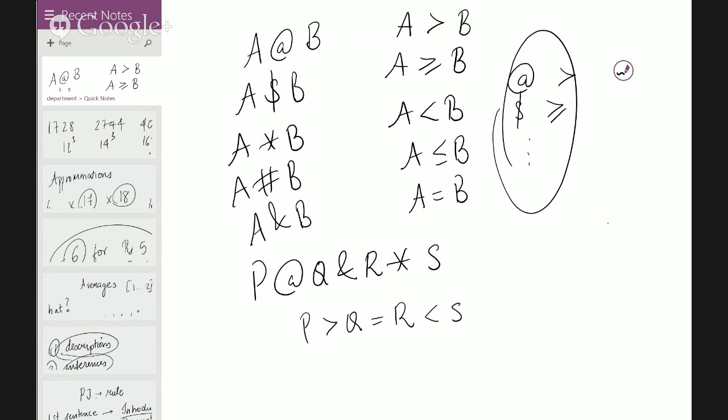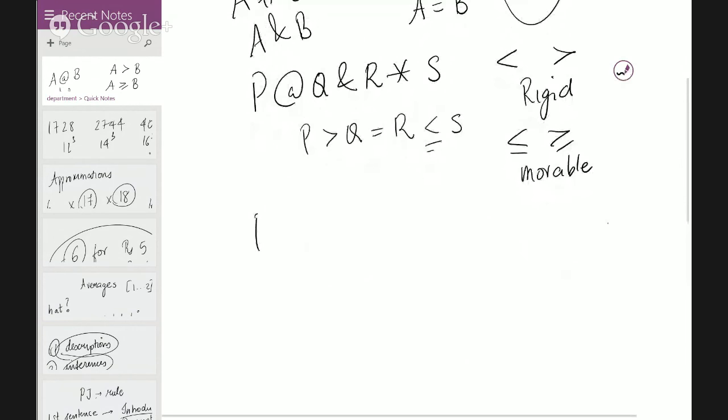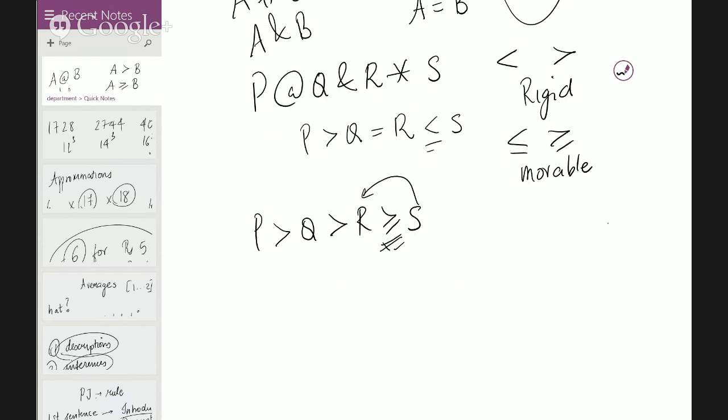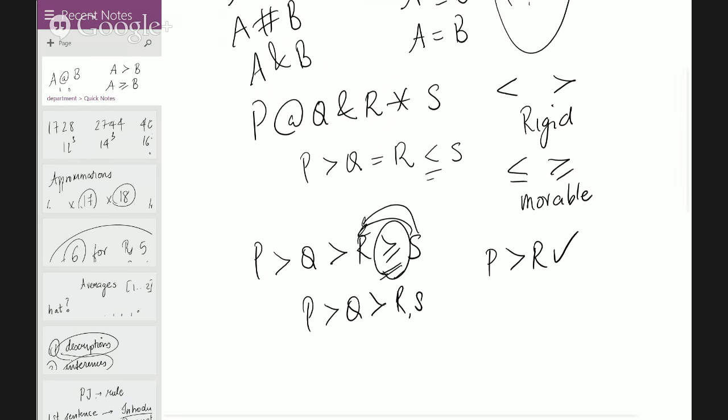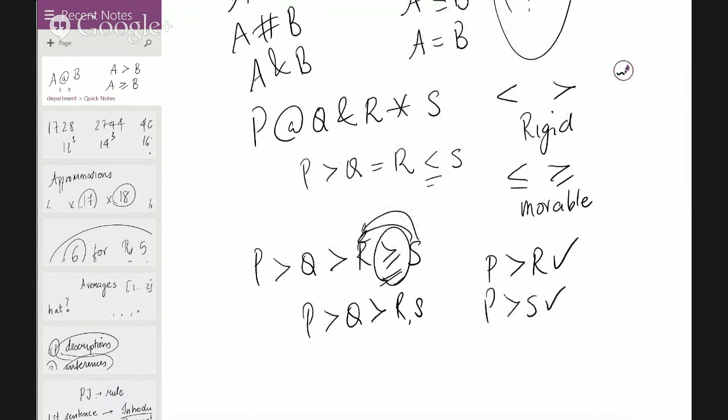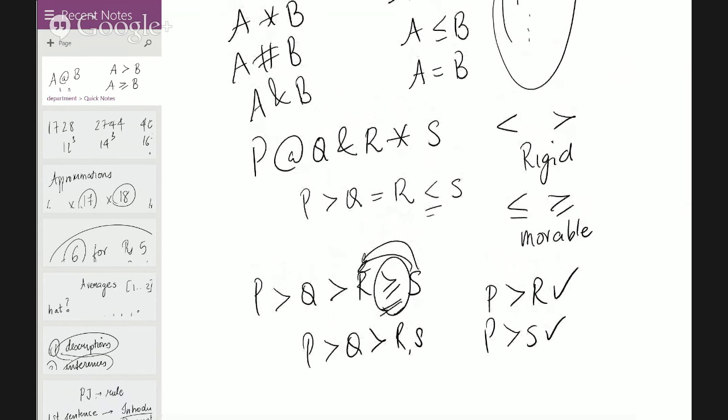Now keep in mind, these kinds of signs are called rigid signs, and these kinds of signs are called movable signs. When I say rigid and movable, precisely this means this: if I have P more than Q more than R more than or equal to S, for example, this is a movable sign, so I can interchange S with R because it's a movable sign. So it's as good as P more than Q more than R, S. So if the conclusion says P more than R, you say yes. Got the point? If you say P more than S, still yes. All right. So these are called rigid signs because they cannot be shifted. We cannot shift Q here, but these are movable signs we can move easily.